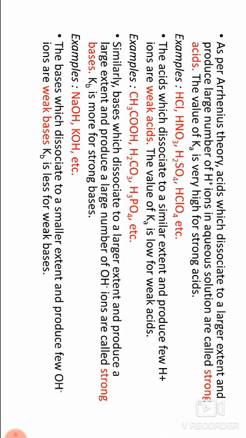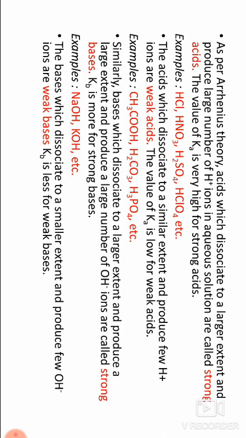Strong bases dissociate or ionize to a larger extent and produce a large number of ions, which is why they are called strong bases. Kb, the equilibrium constant, is more for strong bases.